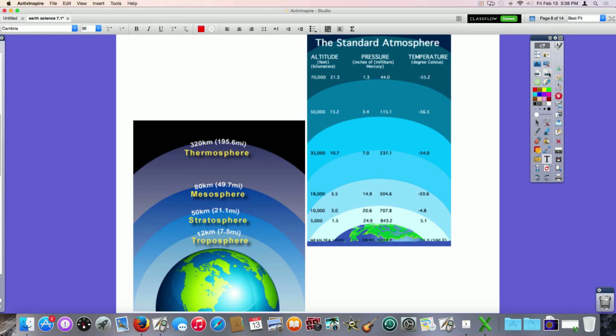Here are a couple of diagrams kind of showing distances. We have the troposphere up to about 7.5 miles. Stratosphere up to about 21 miles. Mesosphere up to almost 50. Thermosphere up to pretty close to 200. Beyond that, the exosphere. And then the other one, you can see temperatures and pressure as we go up. If the pressures look different, it's because it's in inches of mercury instead of psi. So it's how it's measured on a barometer. And then you see temperatures all the way off to the right side.